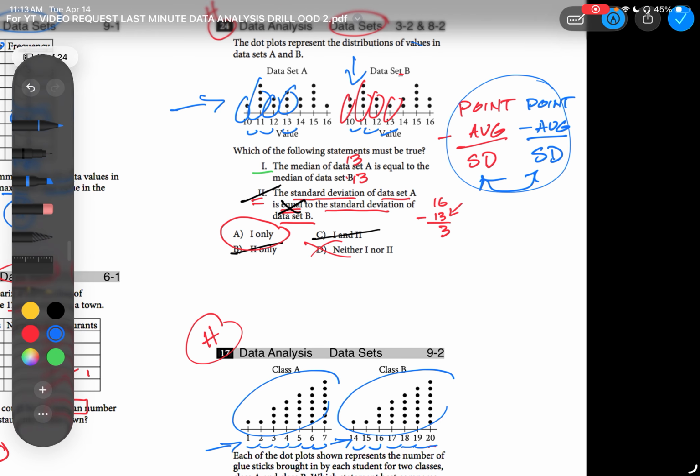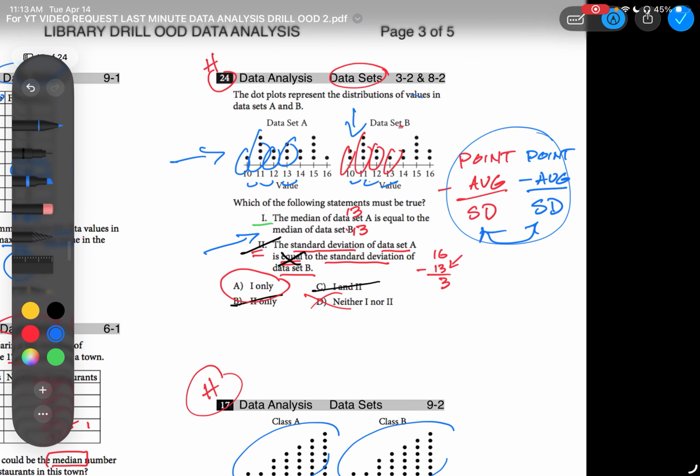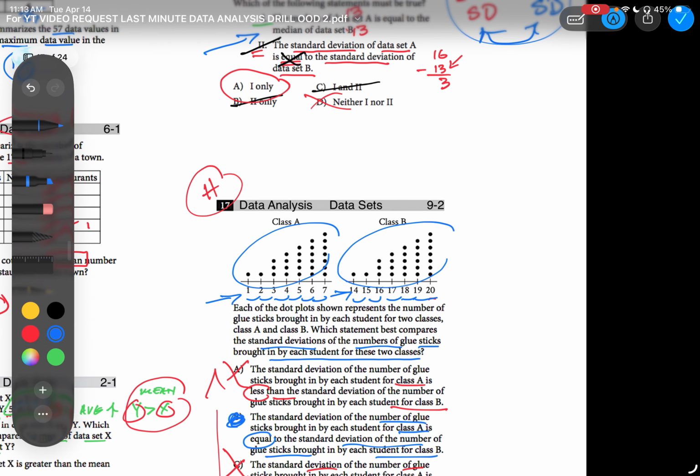And that is it. Remember, this question is not standard deviation. That is the median. But standard deviations would certainly be different here, but they're equal here. Why? Same distribution and same difference of values.